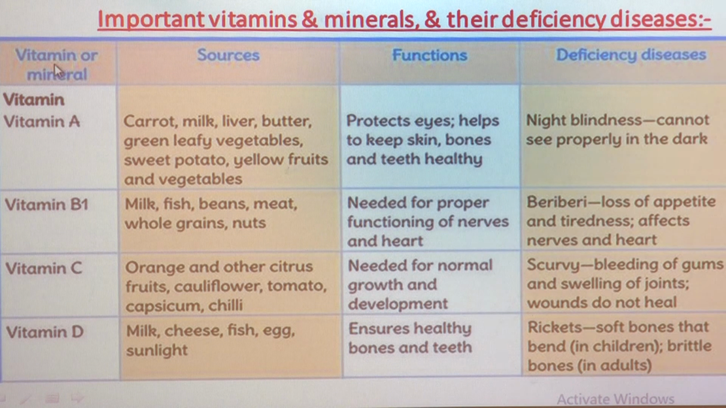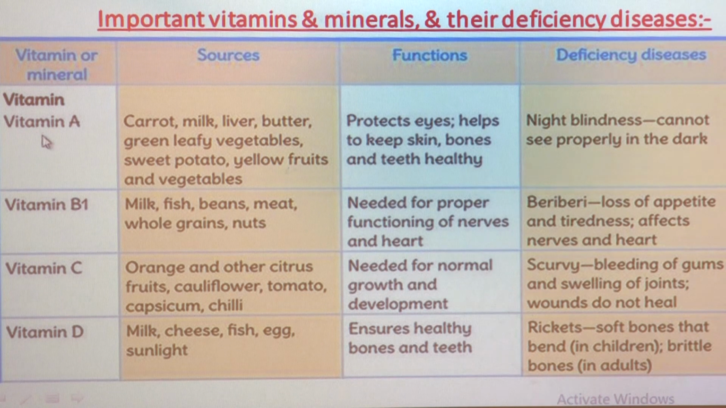In the first column you can see the names of the vitamins or minerals. In the second column you can see the sources of those vitamins and minerals. In the third column you can see the functions of that particular vitamin or mineral, and in the last column you can see the deficiency diseases which can be caused due to deficiency of that vitamin or mineral. Now, let us see one by one in detail. First of all, vitamin A.